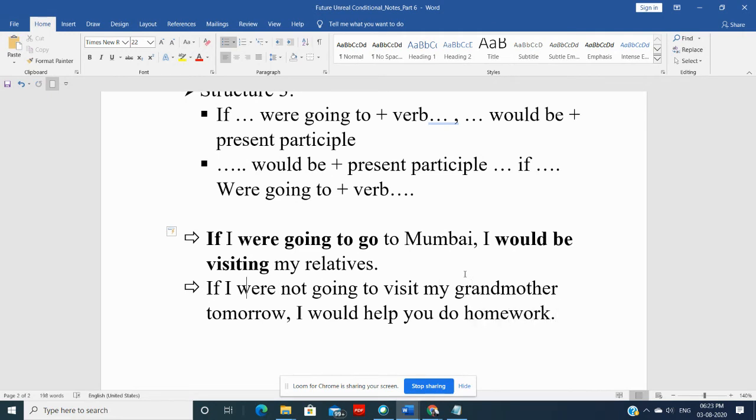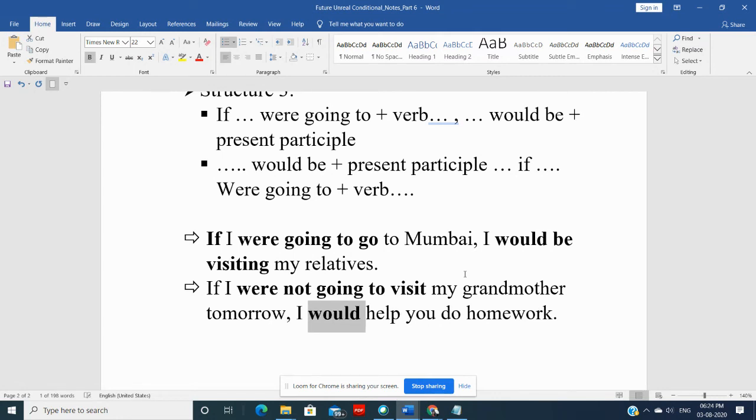Means if I were not, negative form, if I were not going to visit, remember, if I were going to, main verb, comma, I would help you do homework. It can be would be, it can be would. So it makes sense.